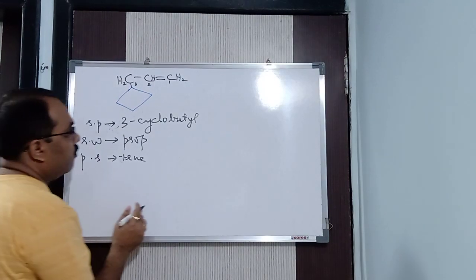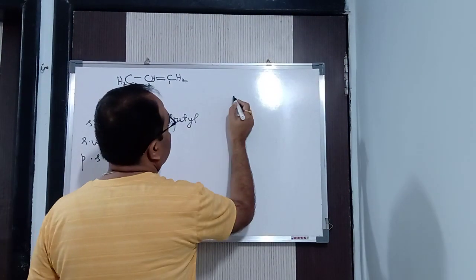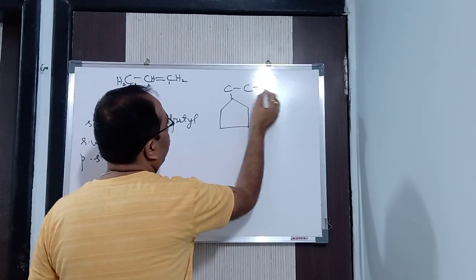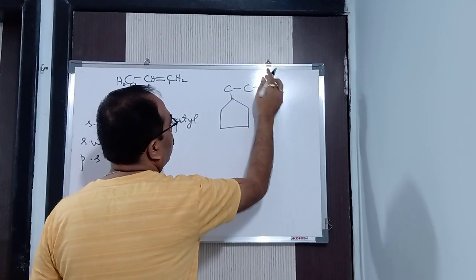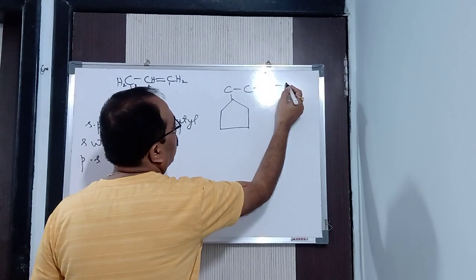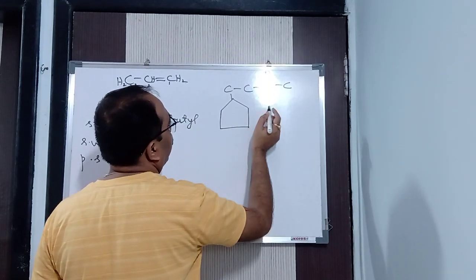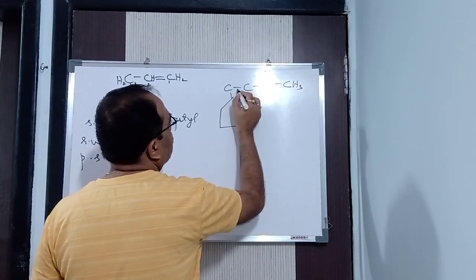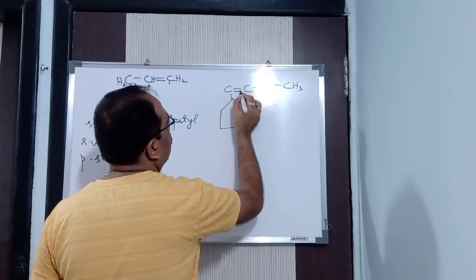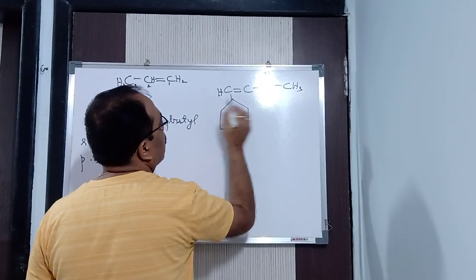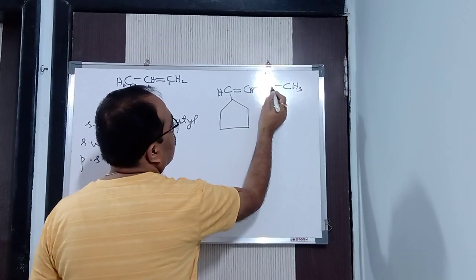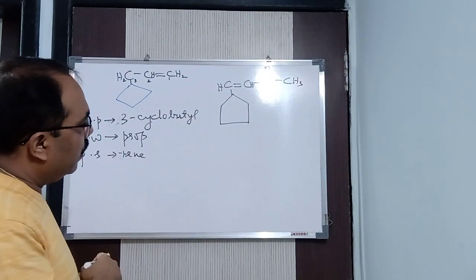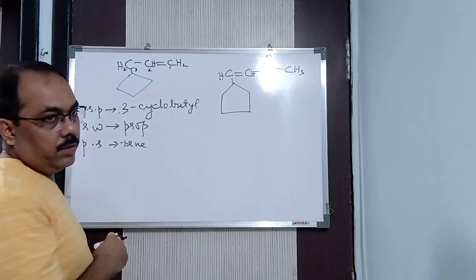Alright? Now one more example I am giving to you. Let us say I am having here 5 carbon atoms and I am having here in this way C double bond O. Alright? C double bond O, and here we are having, this one is CH3, and let us say I am having here nothing but a double bond here. Okay? CH. So here it will be H and here nothing. Clear? So what will it be in this case?